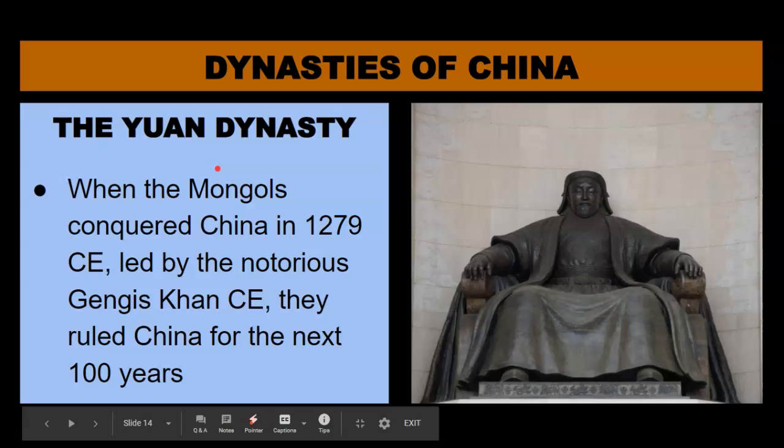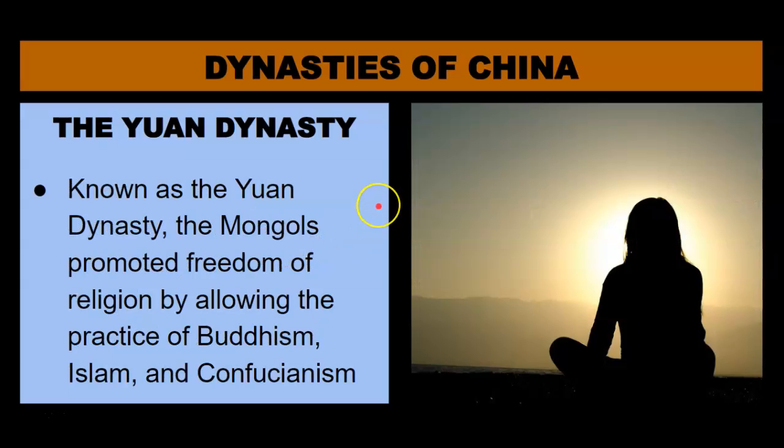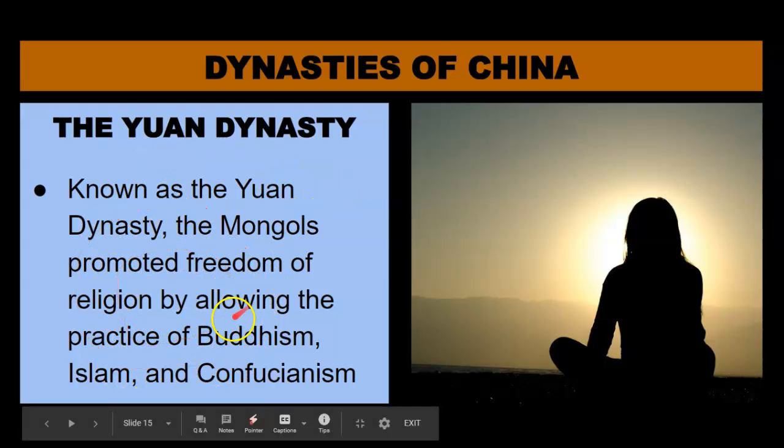Now, what were some of the achievements of the Mongols and the Yuan? Well, interestingly enough, during the Yuan dynasty under the Mongols, they promoted freedom of religion by allowing the practice of Buddhism, Islam, and Confucianism to all thrive and survive. So government-sponsored freedom of religion. Now, that's pretty interesting because that was back in the 12th century.